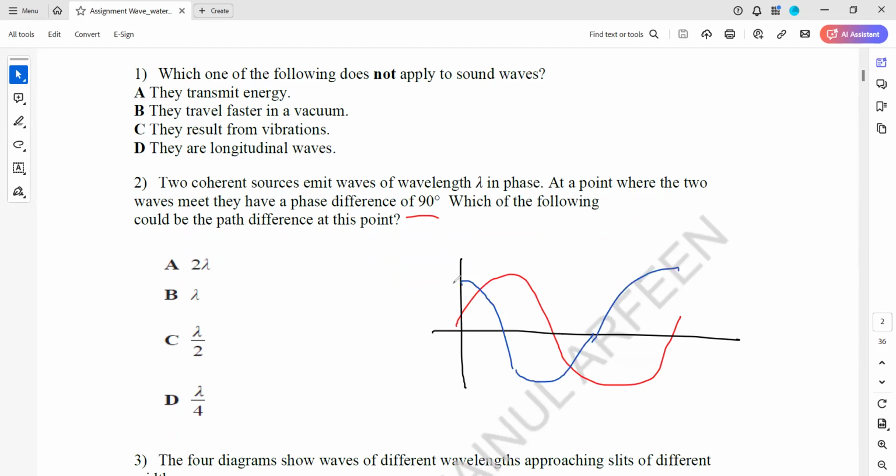So how much is the difference in terms of wavelength when there's a 90 degree difference? Because one complete wave is 360: 0, 90, 180, 270, 360. So if we have a difference of a quarter of the wave, it will be lambda by 4. In terms of wavelength, the difference will be lambda by 4.